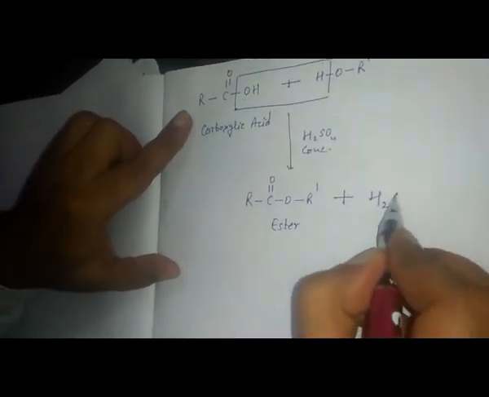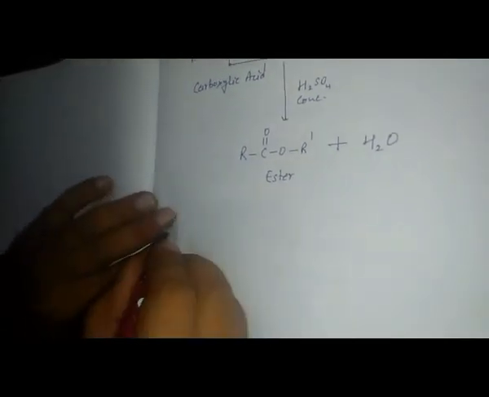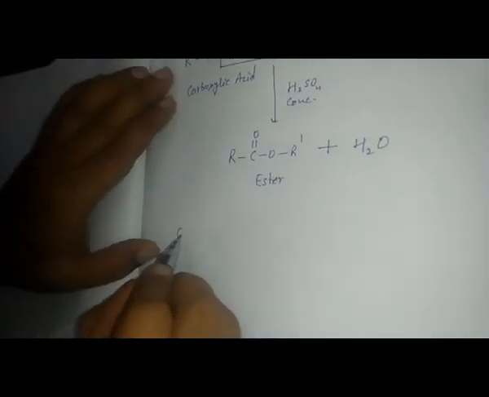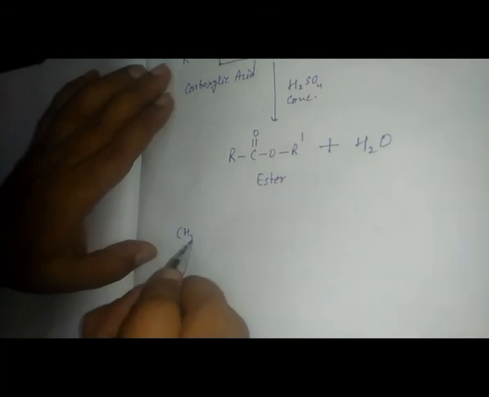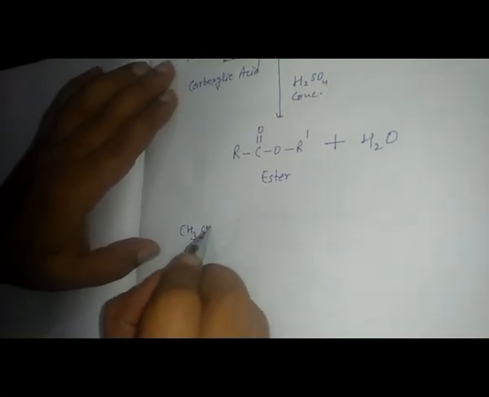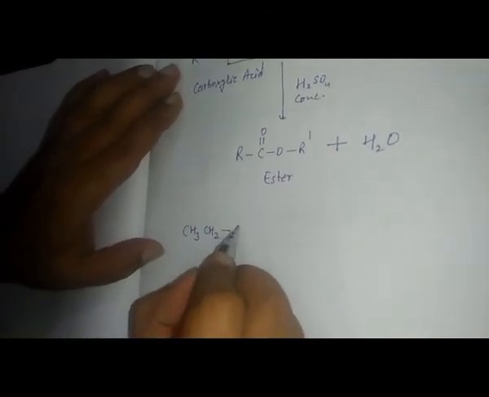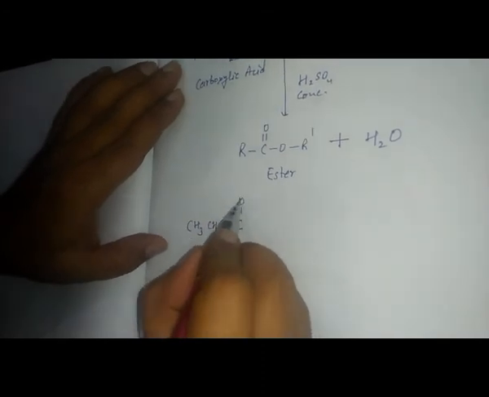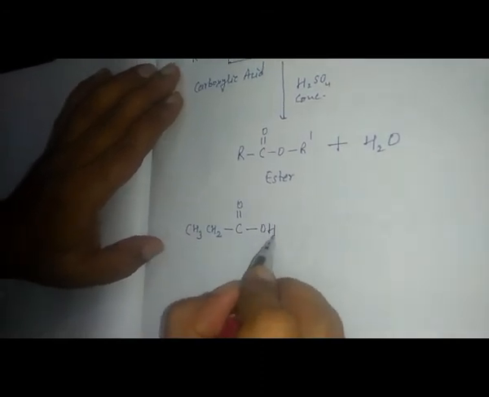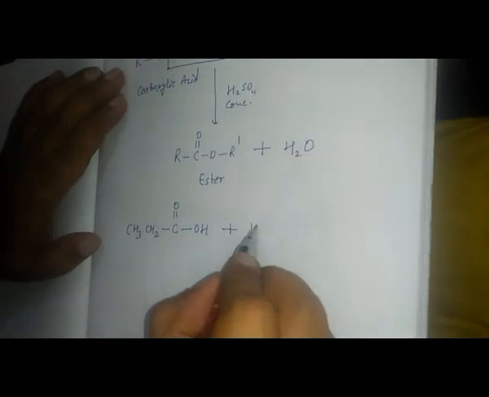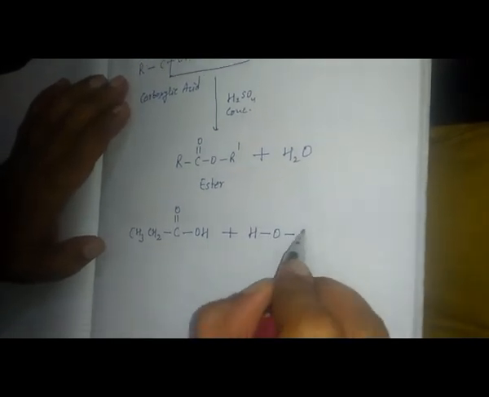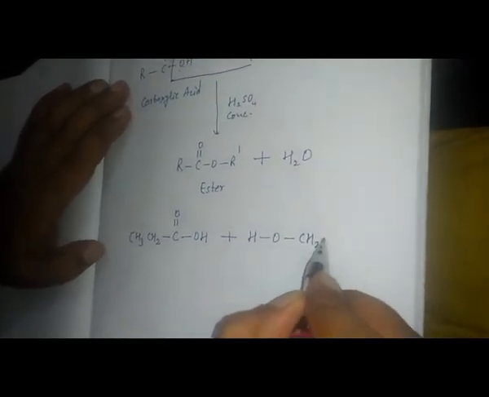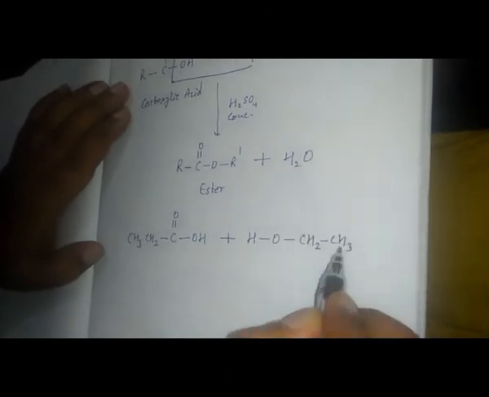plus H2O. If you want to see an example, suppose we have CH3CH2 single bond C double bond O single bond OH, and this is H single bond O single bond CH2 single bond CH3.